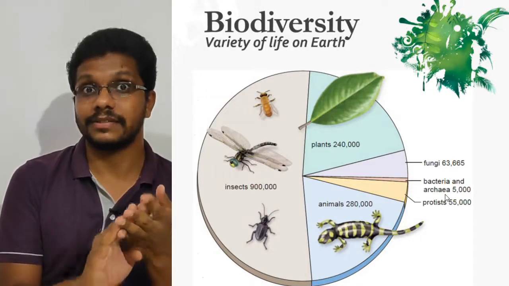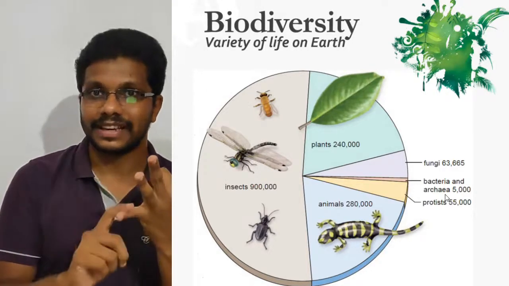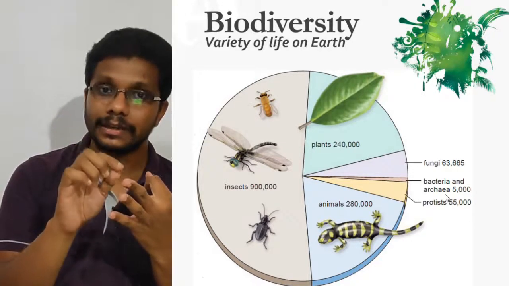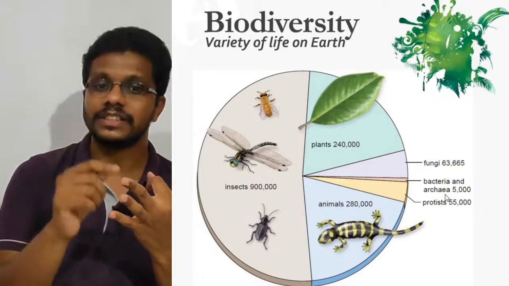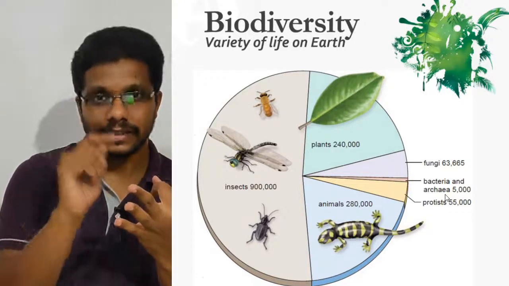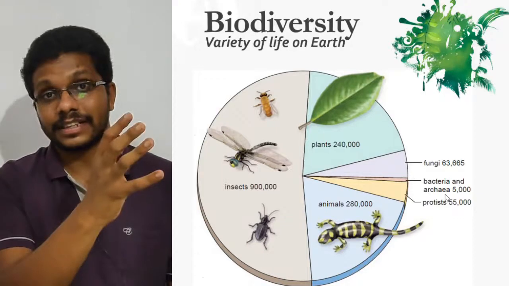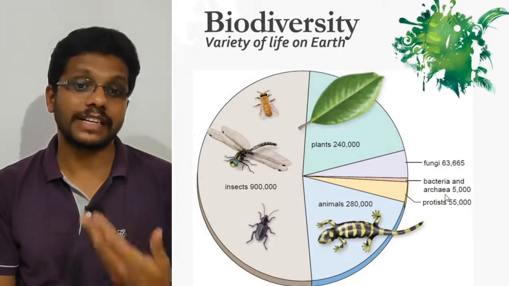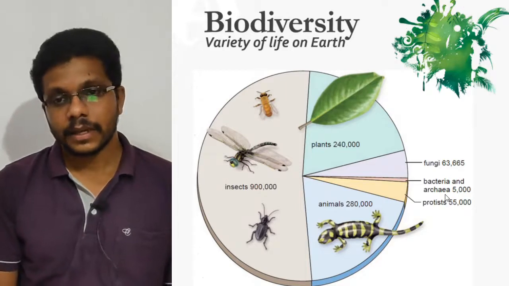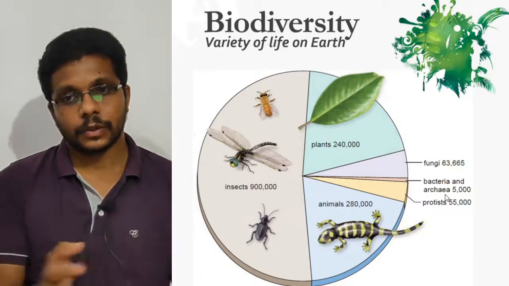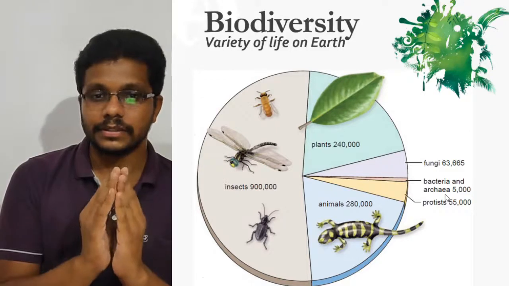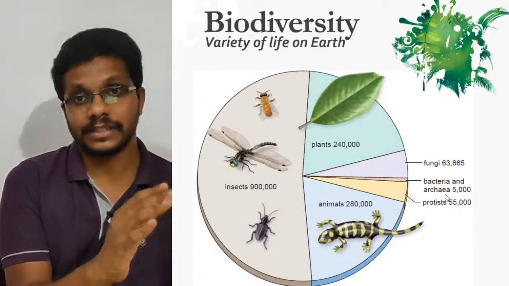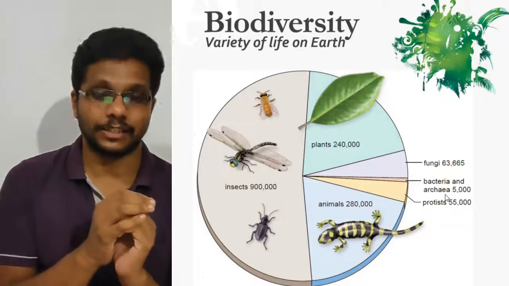In the three kingdom classification, we have only three kingdoms. One kingdom is archaea, the second kingdom is bacteria, the third kingdom is eukarya. The kingdom eukarya includes fungi, protists, plants, animals, and insects. But the size of that kingdom is smaller than the bacteria and archaea. So much needs to be studied about bacteria and archaea. So this is biodiversity, and there is a difference between the known biodiversity and the biodiversity that is yet to be estimated.